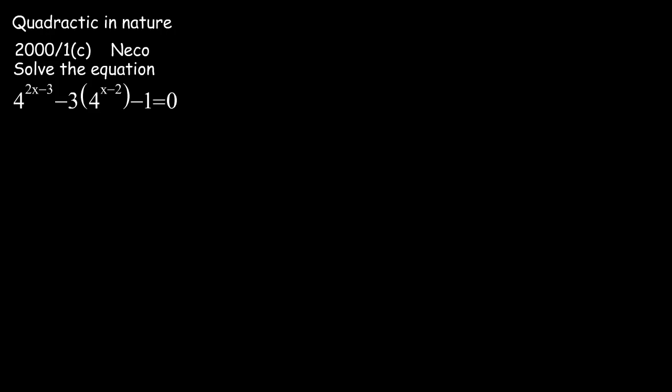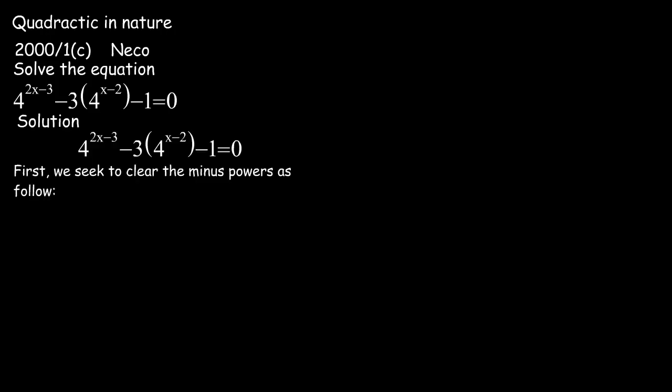Now for questions that are quadratic in nature, we have this example from NECO. It says solve the equation 4 raised to the power of 2s minus 3 minus 3 in brackets 4 raised to the power of s minus 2 minus 1 equals 0. First, we need to clear the minus power as follows: 4 raised to the power of 2s divided by 4 raised to the power of 3 minus 3 in brackets 4 raised to the power of s divided by 4 raised to the power of 2 minus 1 equals 0.